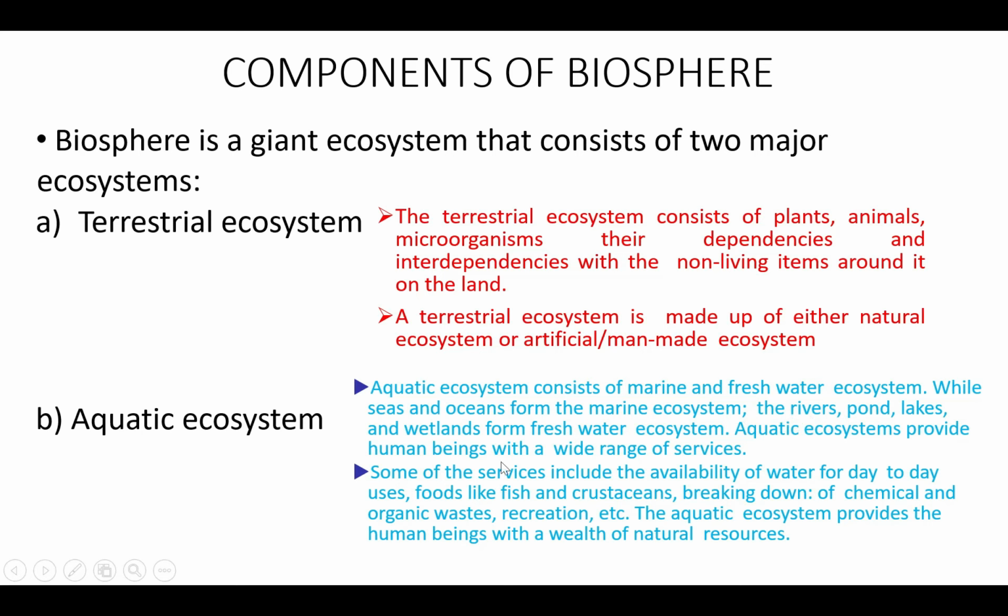The aquatic ecosystem provides human beings with a wide range of services. Some of these services include availability of water for day-to-day uses, food like fish and crustaceans, breaking down of chemical and organic waste, recreation, etc. The aquatic ecosystem provides human beings with a wealth of natural resources. So you are aware of all these things. That's all about the hydrosphere and biosphere.